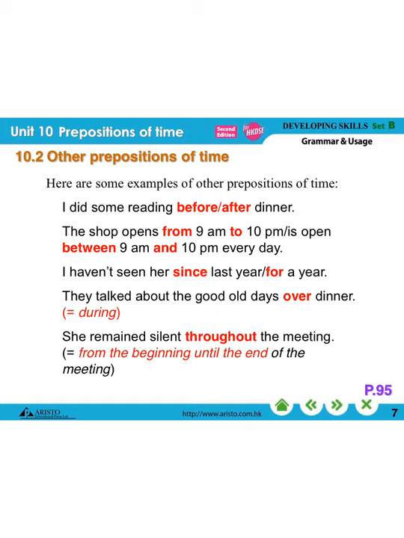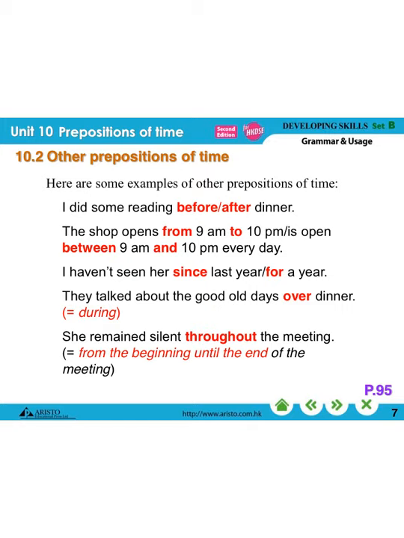Okay, so I would like to introduce you to some other prepositions of time. Okay, so they are very common ones as well. Let's look at the first one. I did some reading before, so it can be before dinner, after dinner, to talk about what time you